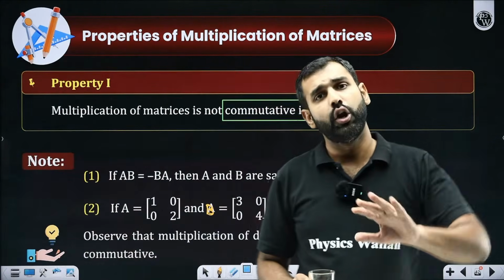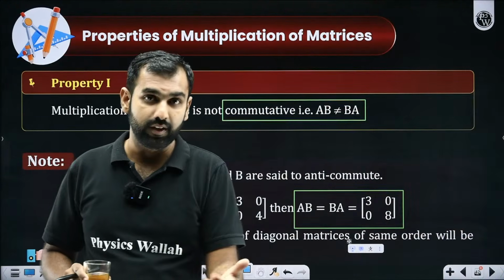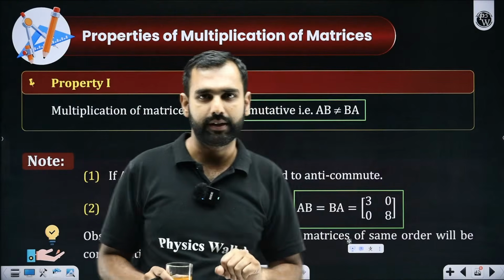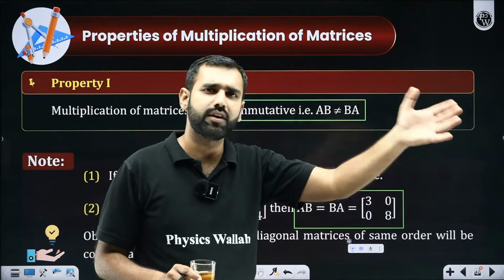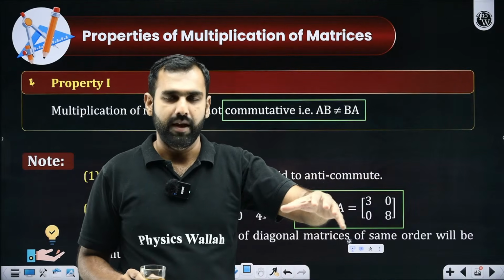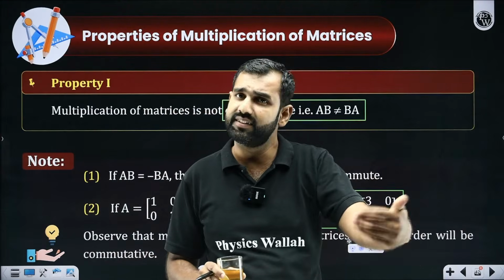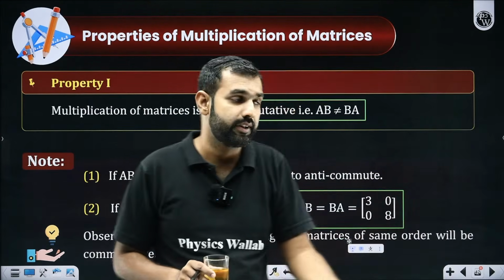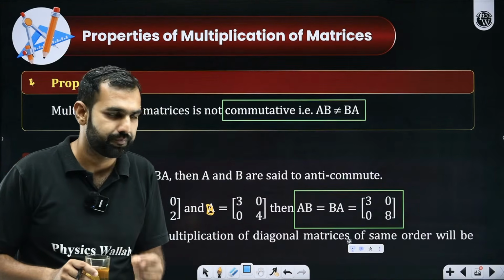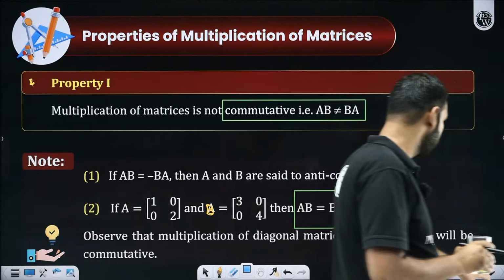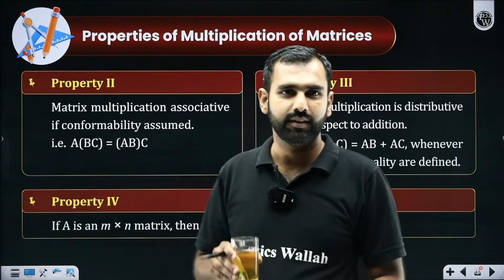So remember this. Let's say in a question, I am told that, JEE Mains and Advanced, how do they play with your brain? Let me tell you that. In a question, they will tell you that AB and BA are the same, and they give you certain more details about that. Then you may go ahead with this conclusion or assumption that they could be diagonal. Did you get my point? Did you understand my statement? Are you understanding how they are going to check your understanding of these nuances, these basics?